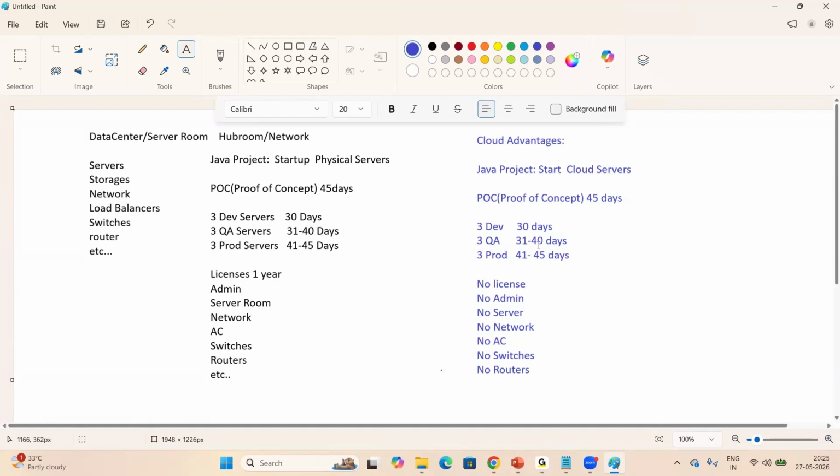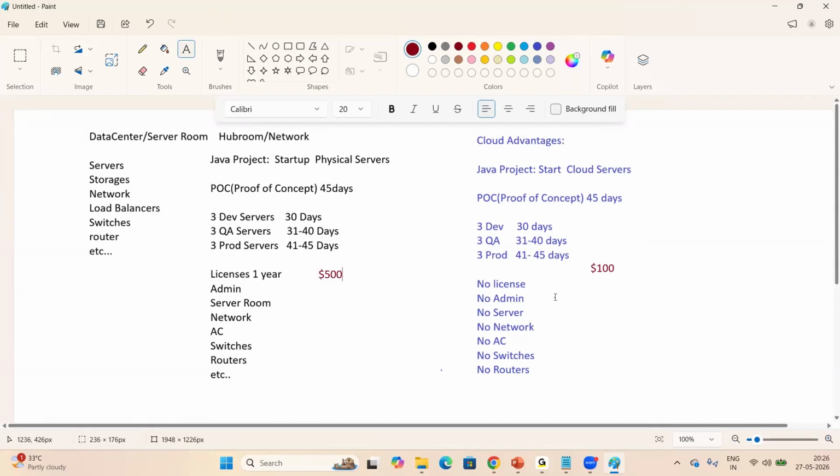But what happens when we use cloud servers? Here, for example, $100 will be wasted when we use cloud resources. Whereas in a physical environment, with physical servers and physical resources, $500 will be wasted because server cost is higher here. One server costs a minimum of $10,000 to $15,000, right? So this is the difference.